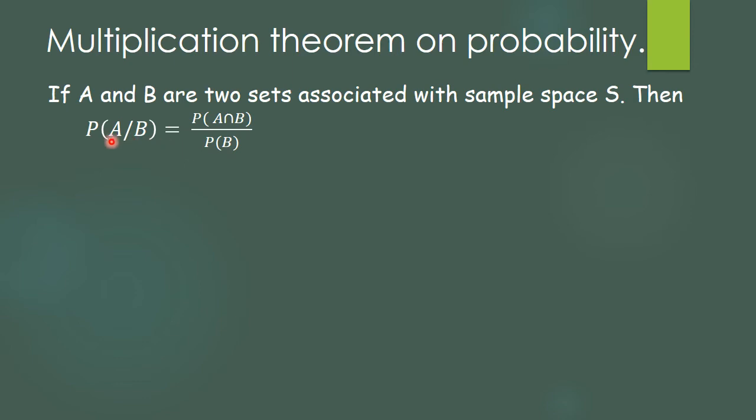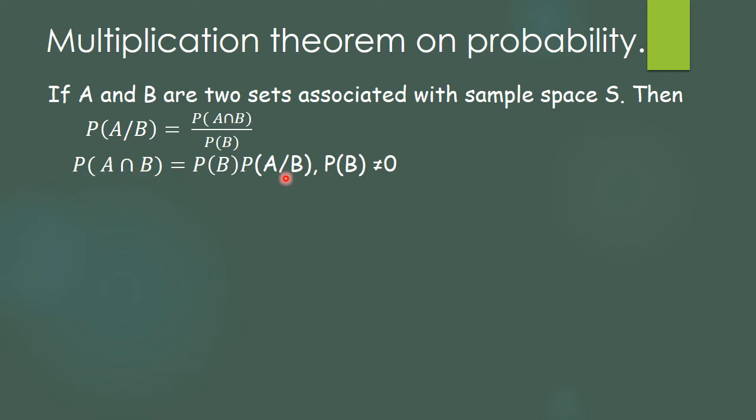That is, probability of B into A given B gives me the probability of A intersection B. So we can write probability of A intersection B as probability of B into A given B. The condition is that probability of B should not be 0, because if it becomes 0, this entire part will become 0. So we got the formula for A intersection B with the help of A given B.